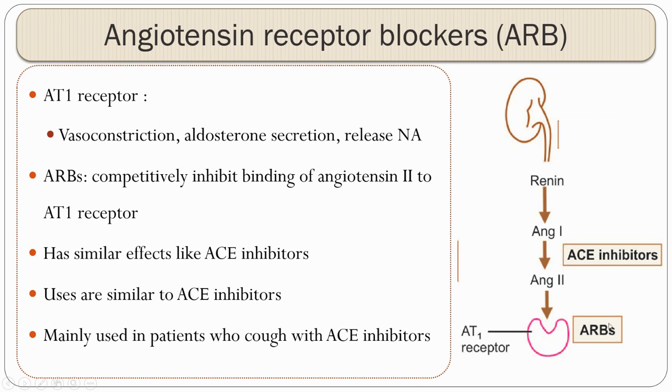The AT1 receptor is blocked by angiotensin receptor blockers. Because of this blockade, the same pharmacological actions are seen, but the mechanism is completely different when compared to ACE inhibitors. ACE inhibitors mainly act at this level and inhibit angiotensin 1 to angiotensin 2 conversion, whereas ARBs act at the receptor level and block the receptor.